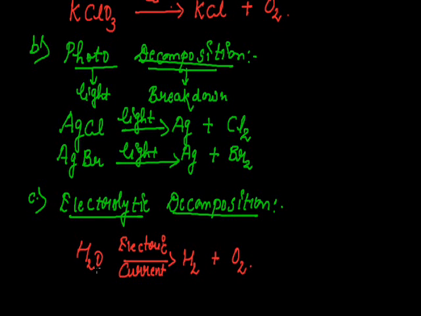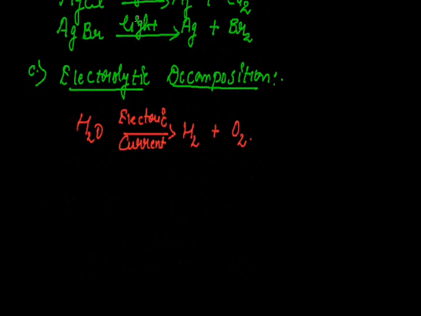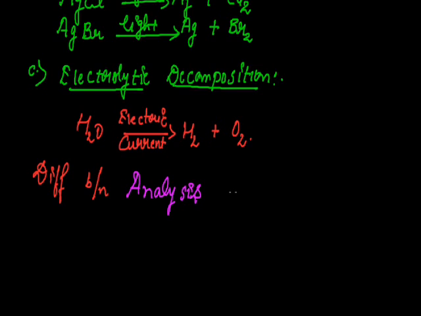Now the question arises: as we have said, a decomposition reaction is also termed an analysis reaction. Now what's the difference between an analysis reaction and a decomposition reaction? As we have read right now, a synthesis reaction is the type of reaction in which two elements combine to form the new product.